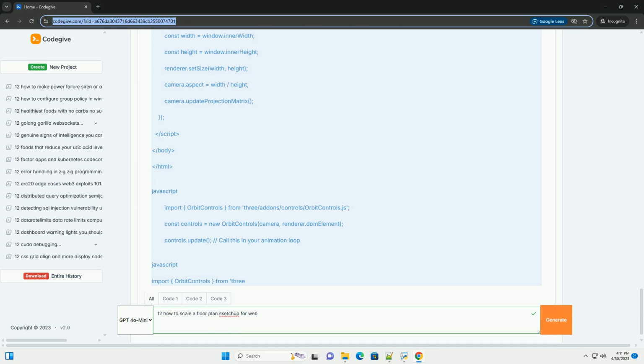5. Centering. The code now centers the floor plan. It calculates the bounding box of the loaded model and moves the model so its center is at the origin, 0, 0, 0. This is often helpful for positioning and scaling. 6. Initial scale. floorplan.scale.set(1, 1, 1) sets the default scale to 1, no scaling at all.